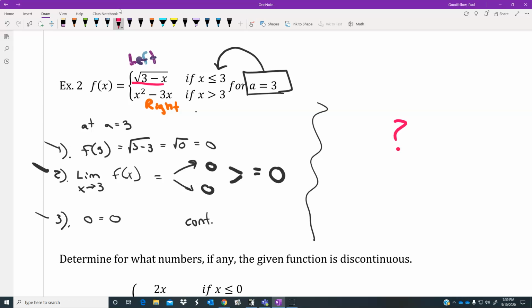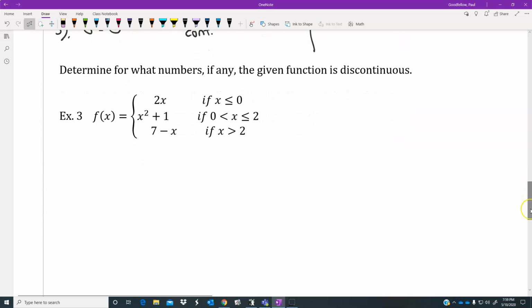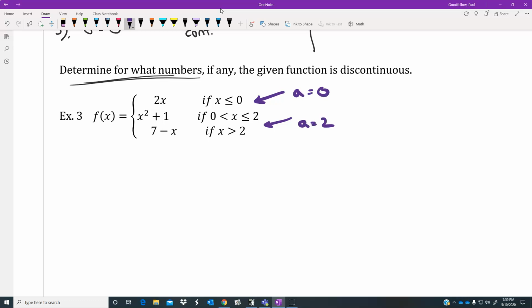So you've got to make sure that you're really asking a question. Is it for an all situation that we're looking at, or are we looking at a specific value? Now, the reason why I bring up this all case is because in those two questions, they were asking about a specific spot. Now it's going to ask a slightly different question and say, determine what numbers, if any, would make the function discontinuous. Now you've got to come up with the places that it's going to be discontinuous. The first place I would look would be these zip-together spots in the piecewise. So I probably should check to see if a equals 0 is one of them and a equals 2 is possibly another.